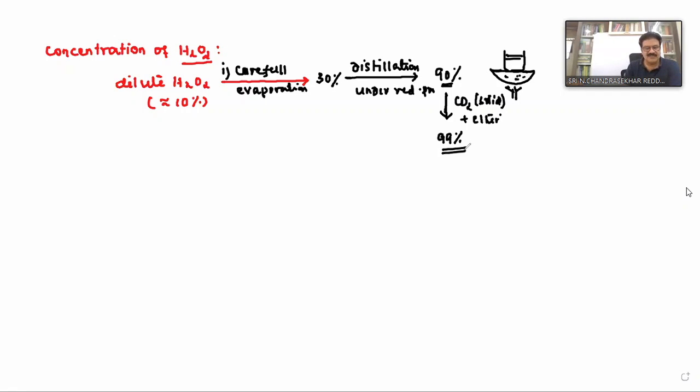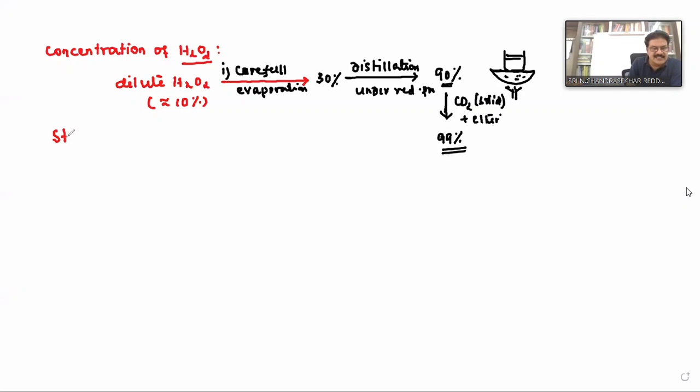So simply remember, these are the three methods for the concentration of H2O2. First one is careful evaporation. Second one is distillation under reduced pressure. And the third one is treating the 90% H2O2 solution with a mixture of ether and dry ice, which is nothing but solid carbon dioxide. So this is the concentration of hydrogen peroxide.